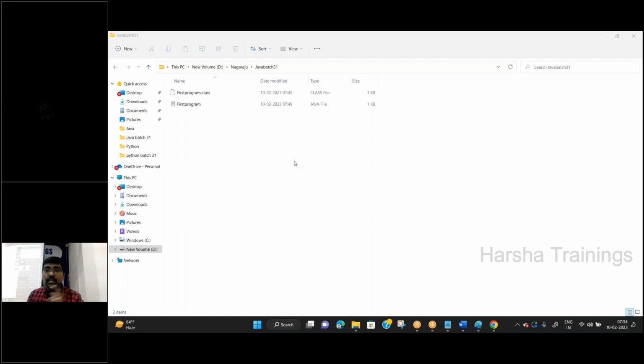The 14 version does not support advanced topics because it does not have LTS support. LTS means the Oracle Foundation provides some inbuilt support only up to 17. For 14, actually there is no support. So right now we are in core Java concepts. 100% no problem. You can definitely use Java version 14.